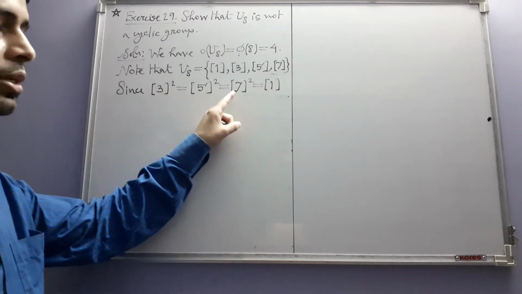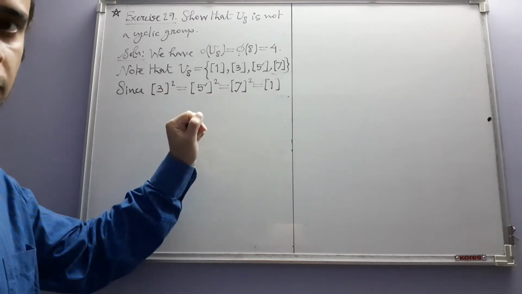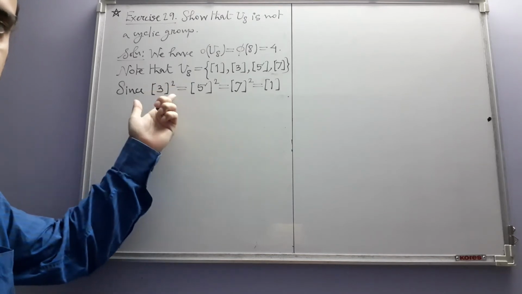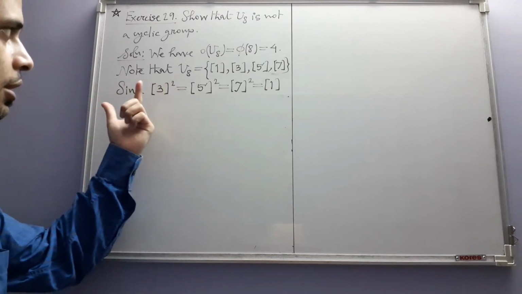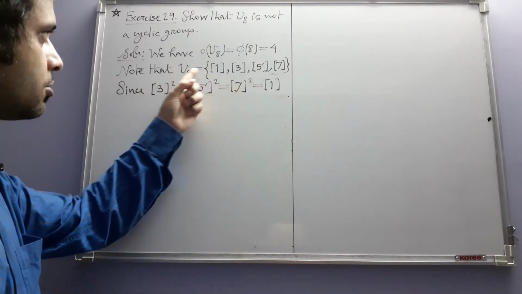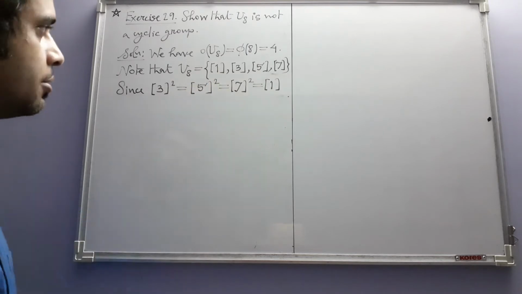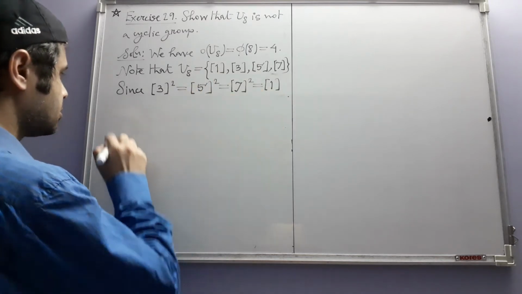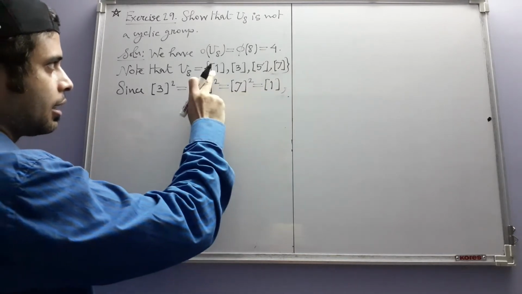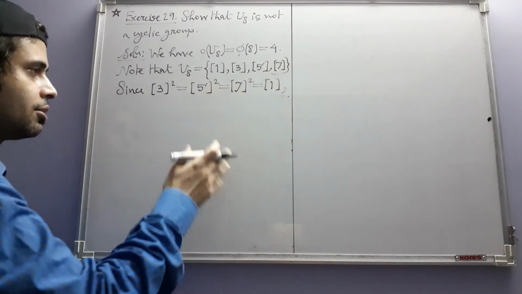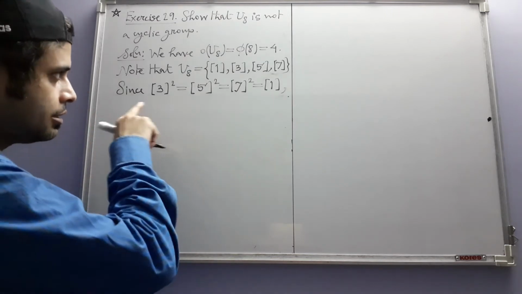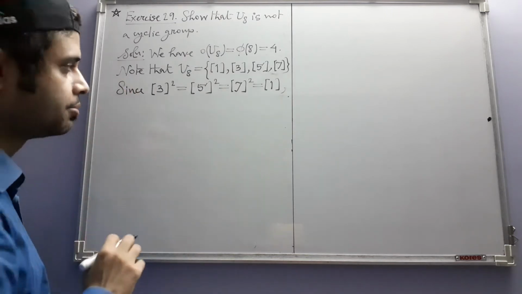So each one of them will have order less than or equal to 2, because order by definition is the smallest positive exponent for which the corresponding power equals the identity of the group. So here the identity is this, and the identity itself, we have already said this before, in any group has order 1. So there is no element of order 4.